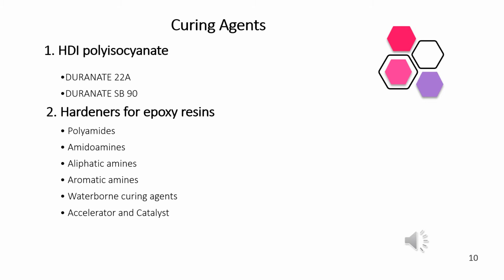Number 2. Hardeners of epoxy resins. There are many hardeners which are used as curing agents. The hardeners which are used for epoxy resins are polyamides, amidoamines, aliphatic amines, aromatic amines, cycloaliphatic amines, waterborne curing agents, accelerators and catalysts.